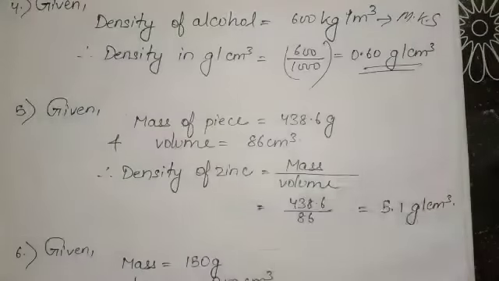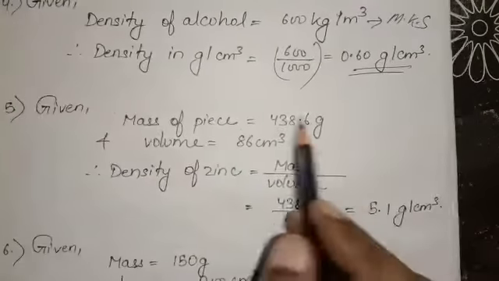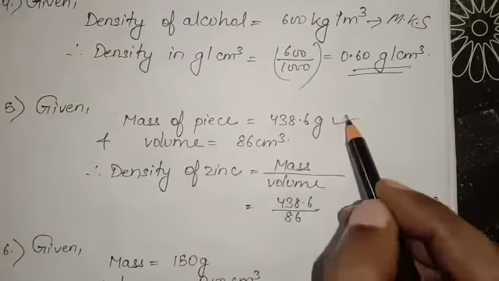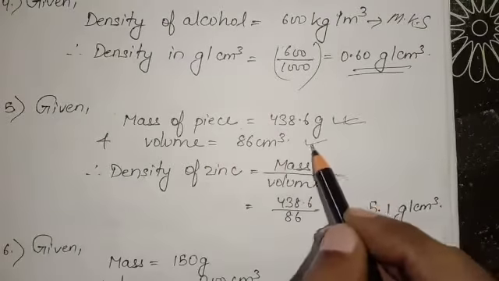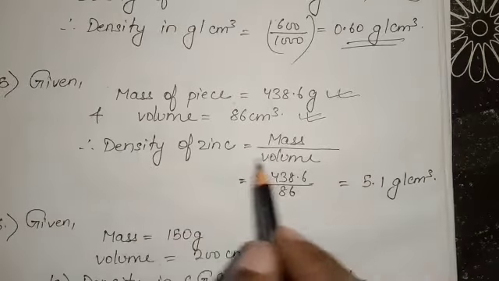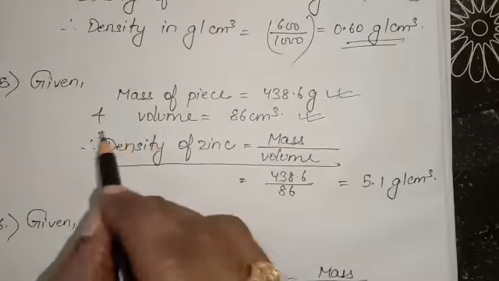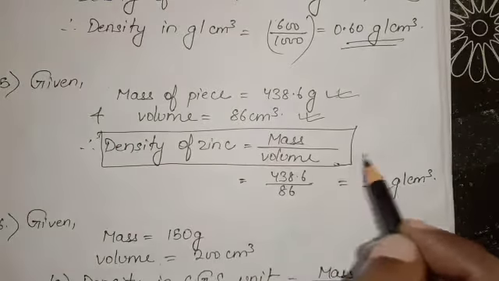Just see, question number 5. Mass of the piece is given 438.6 gram. Volume is given 86 centimeter cube. So what is the formula for density? Density is equal to mass by volume. This is the mathematical formula you have to memorize. Density is equal to mass by volume.